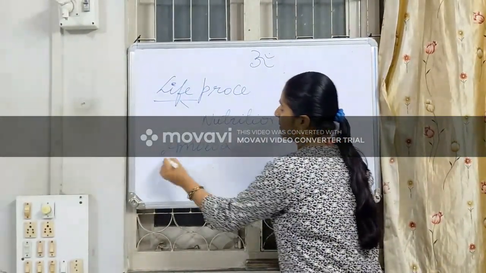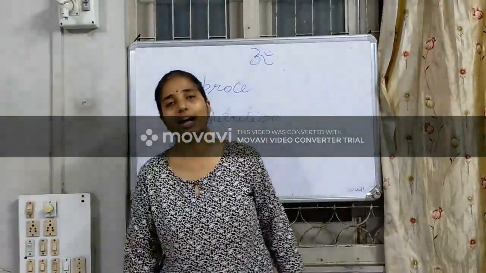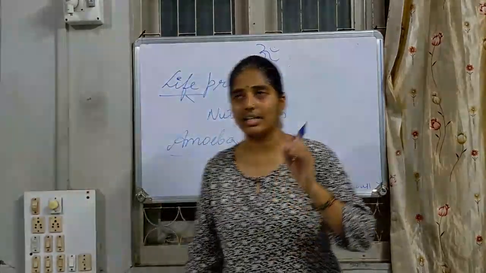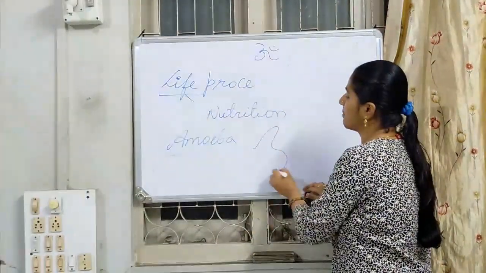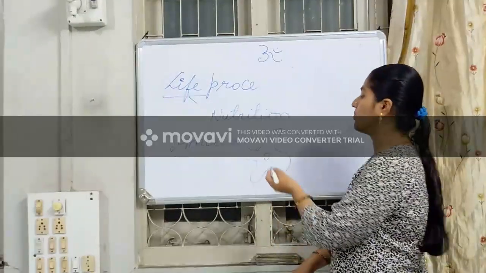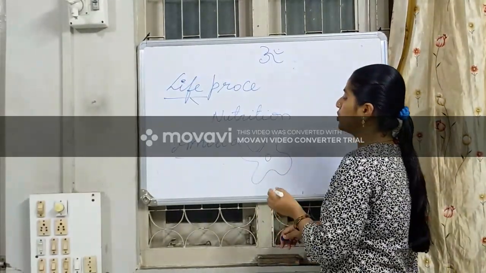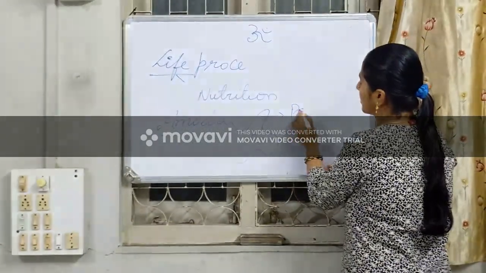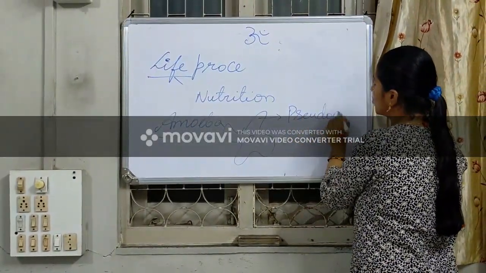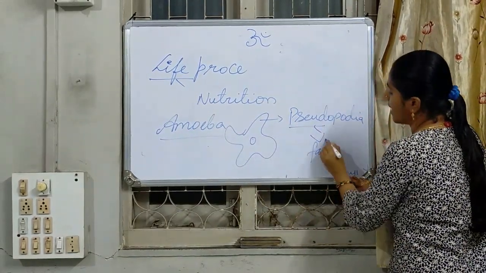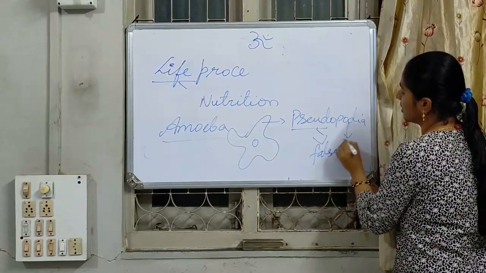Everybody knows about the amoeba. I think since childhood you all know about the amoeba. It is the easiest diagram in biology, especially. It consists of one contractile vacuole and one nucleus, and it moves through the pseudopodia. Pseudo is nothing but false, and podia is nothing but feet.